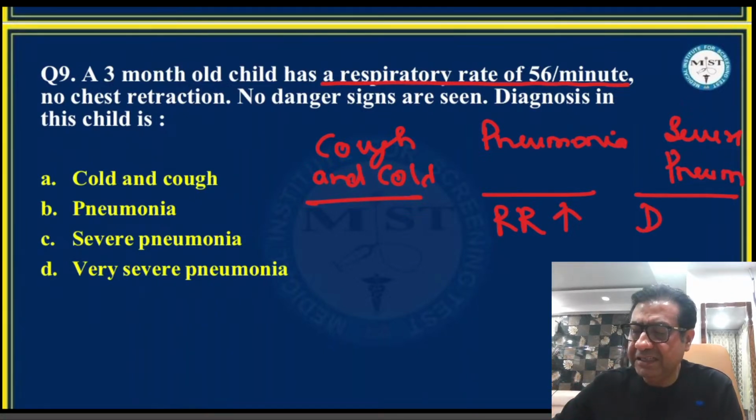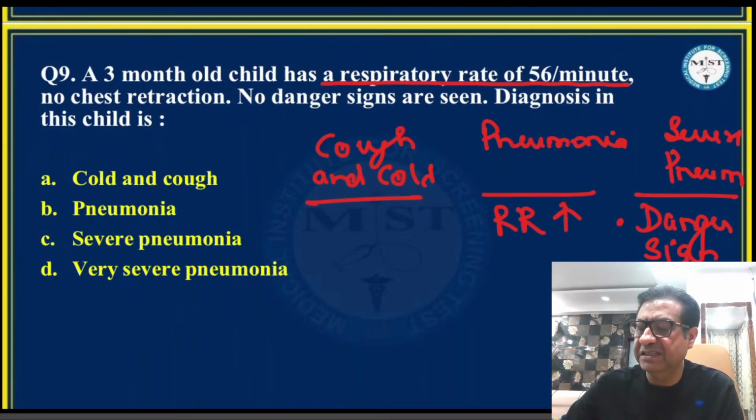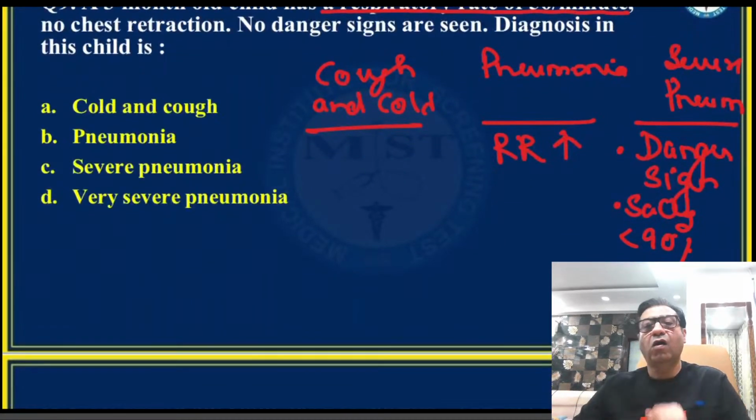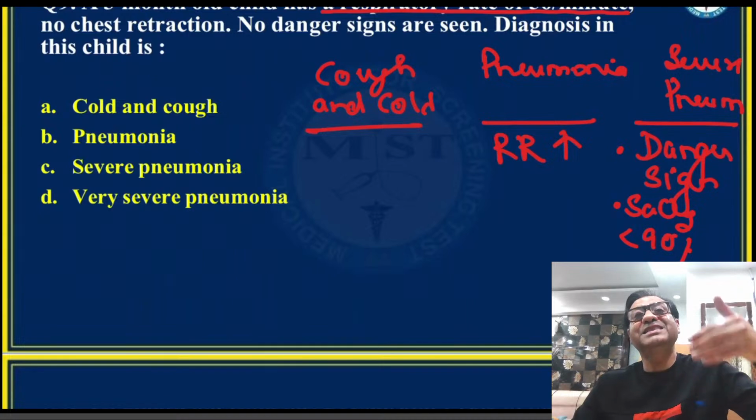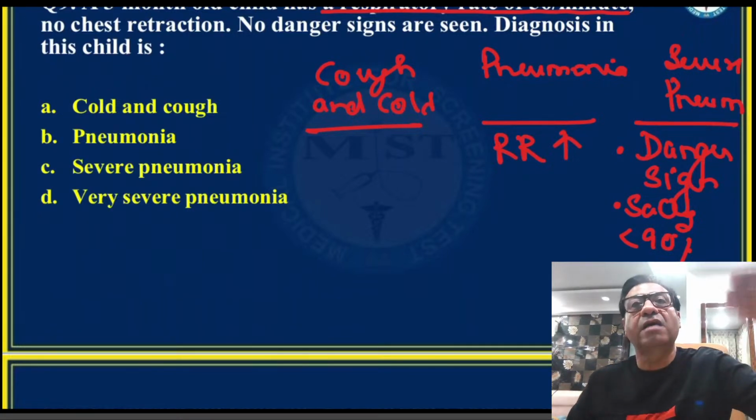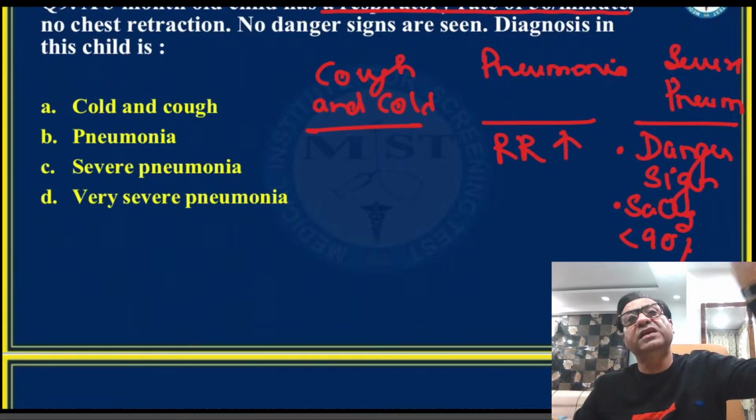The moment danger signs start coming in, the moment oxygen saturation becomes less than 90%, I was telling you oxygen saturation is very important. Or the moment there is stridor in an otherwise calm child, we call it a very severe disease, that is when we start saying either severe pneumonia or very severe pneumonia.